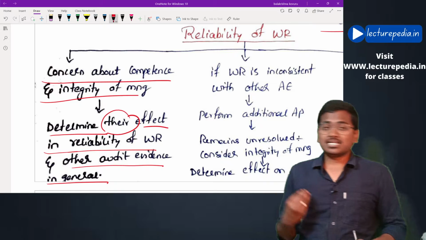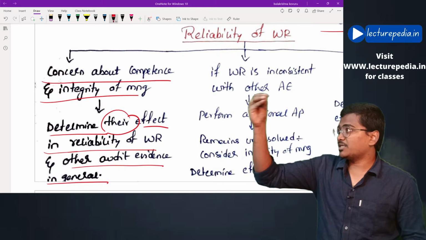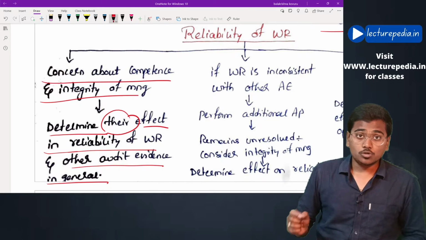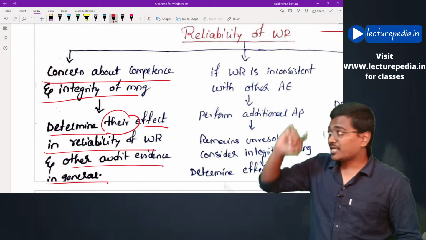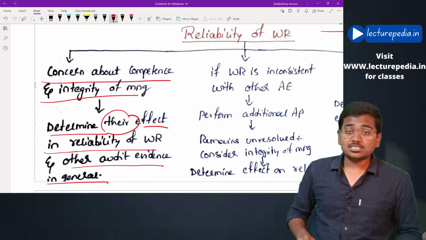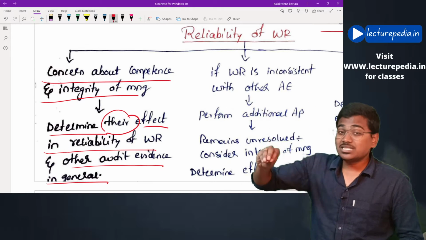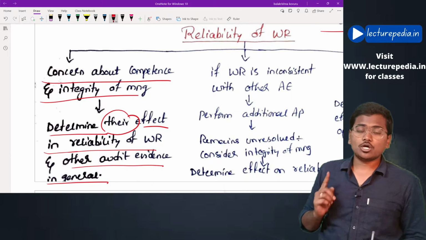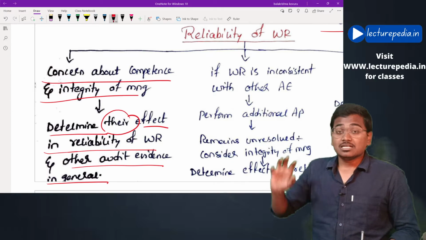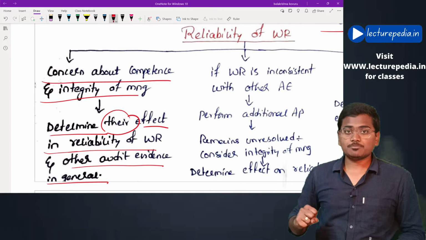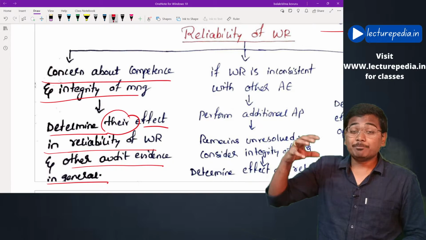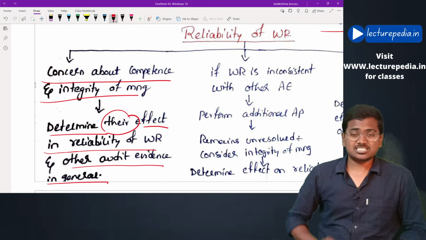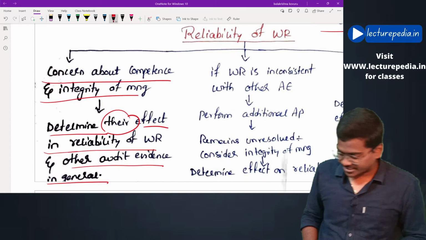Okay, auditor is taking written representations from the management. He is also taking audit evidences from the management. Now, auditor is having a doubt on the integrity of the management. In this case, auditor will determine how this will impact the written representations that were provided by the management to the auditor and other audit evidences that auditor has obtained from the management. Hope this is clear. What would be the impact of this doubt on these written representations and the audit evidences that the auditor has obtained? That has to be ascertained by the auditor.